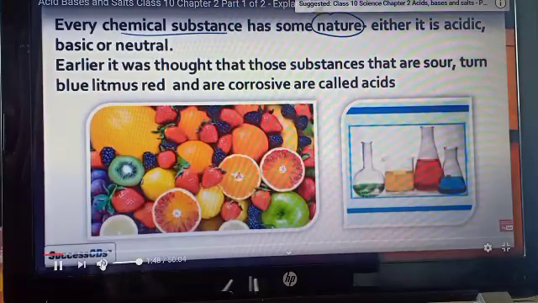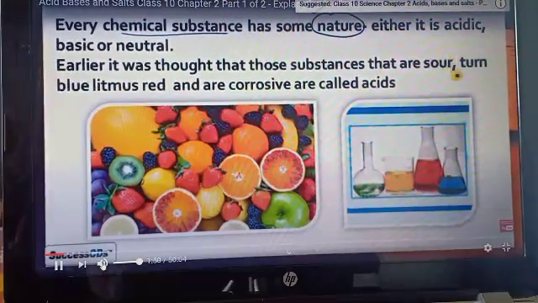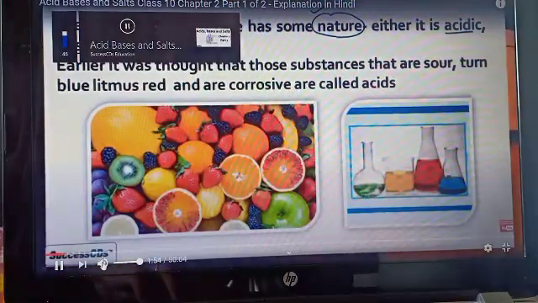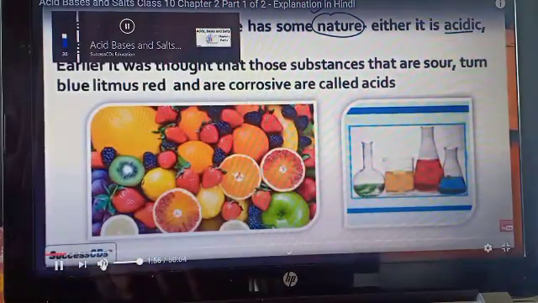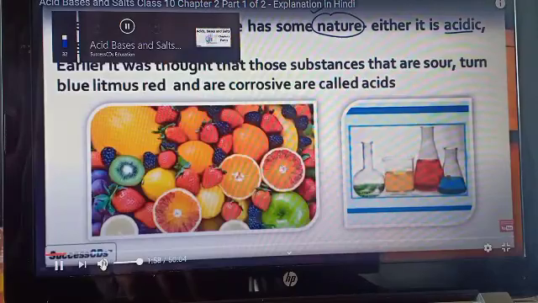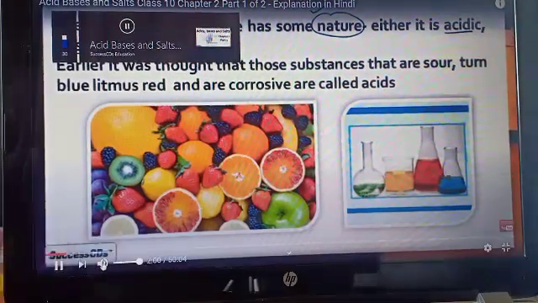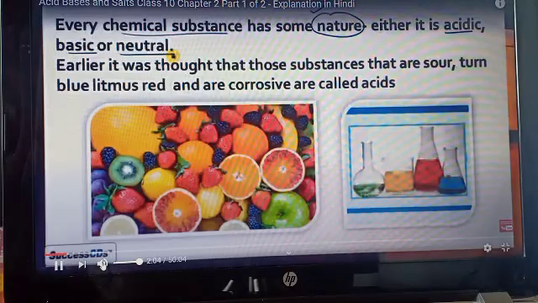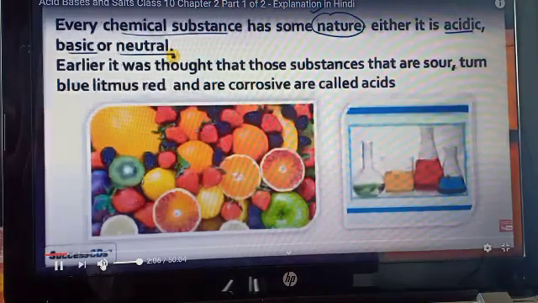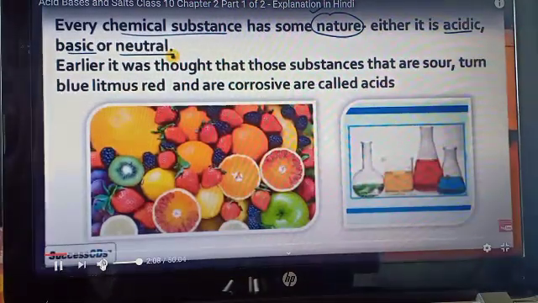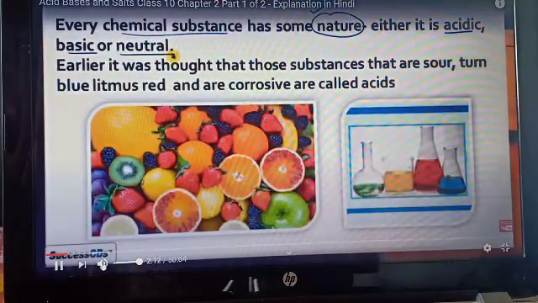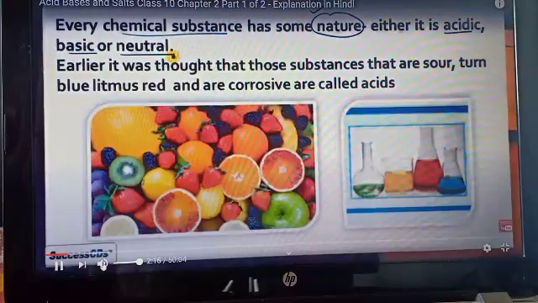Here you can see that early on it was thought that substances that are sour or bitter, according to the taste, we identified. According to taste, we considered whether the chemical substance is an acid or a base, or with the help of litmus paper.